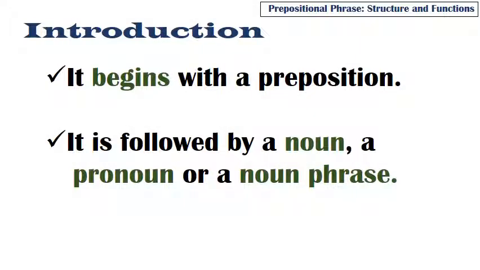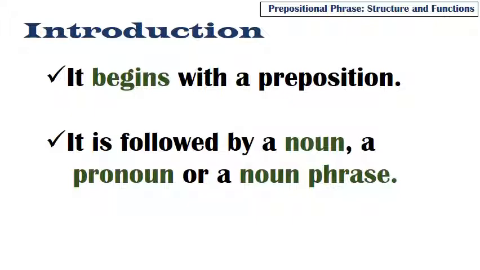In our previous lessons, we talked about the structure of a phrase. We pointed out that a phrase does not have a subject-predicate arrangement. This lesson continues to look at another type of phrase, this time the one that begins with a preposition.